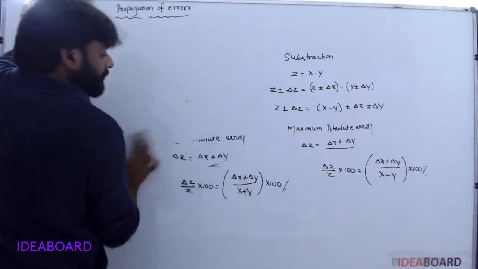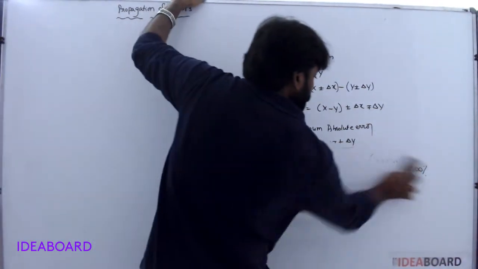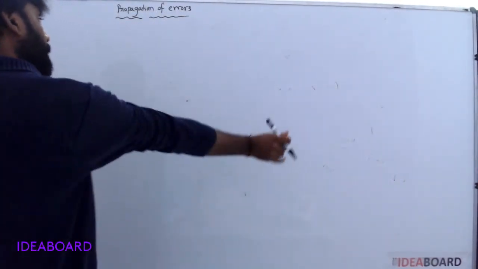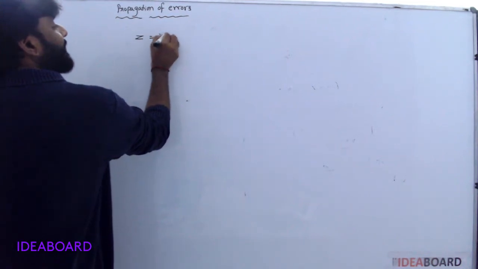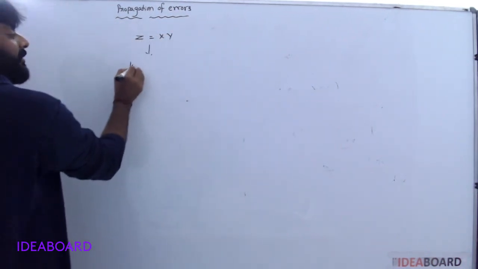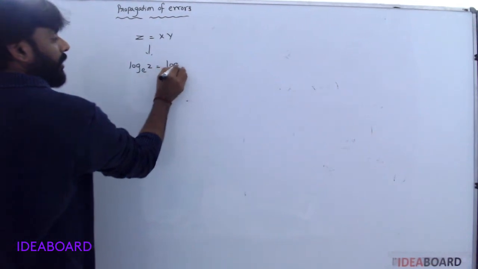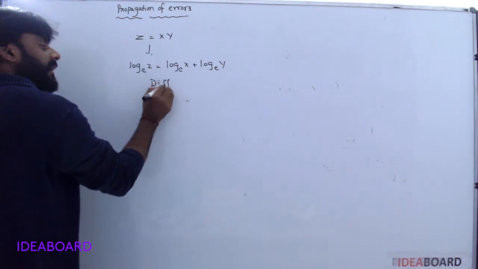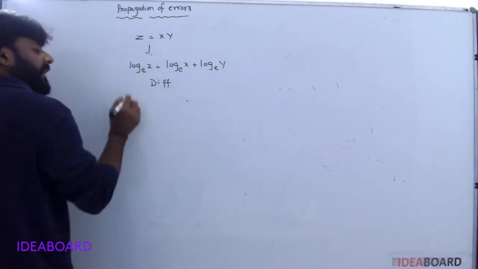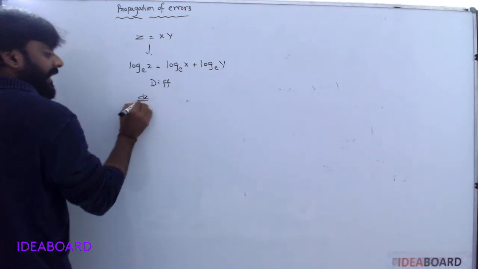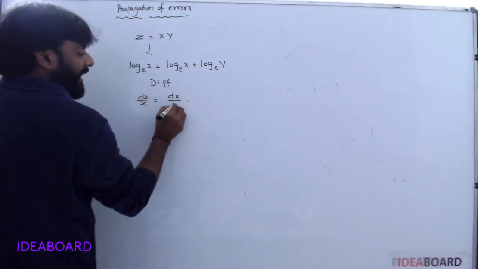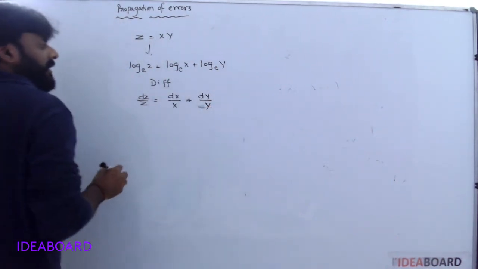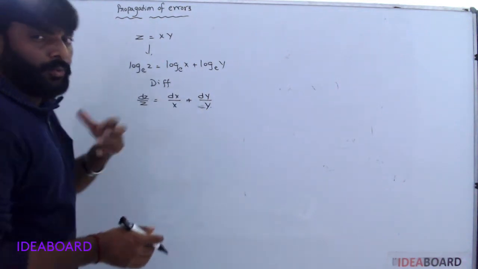Next one is multiplication. Z is equal to x into y. Apply the logarithm: log z is equal to log x plus log y. Differentiating this, dz by z is equal to dx by x plus dy by y. Differentiating log x gives 1 by x.